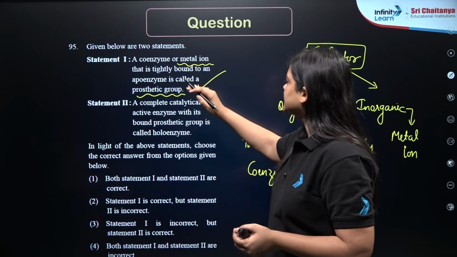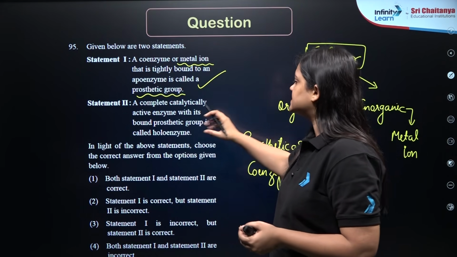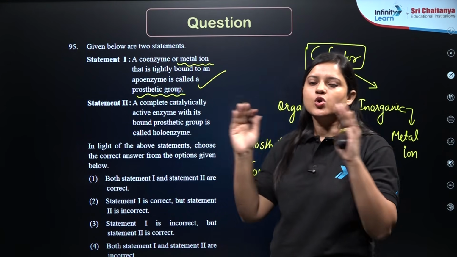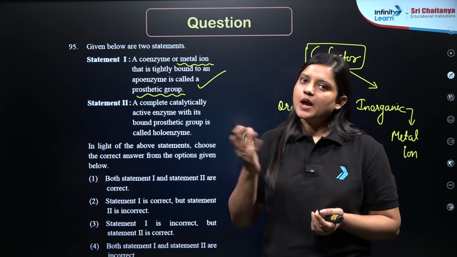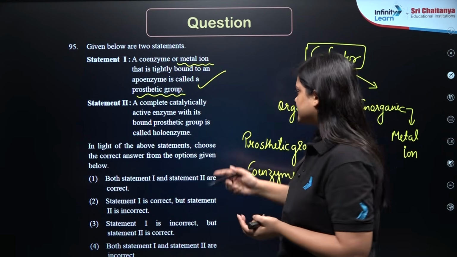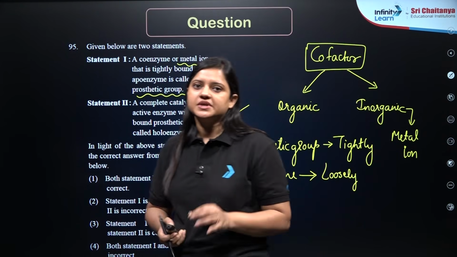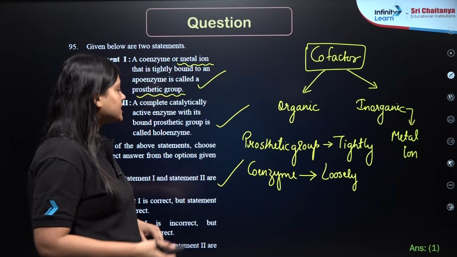Now, a complete catalytically active enzyme, when bound to a prosthetic group, is called holoenzyme. Holoenzyme will definitely include apoenzyme and the cofactor. So this is also true. Both the statements are true. Correct answer will be 1. Let's move on to the next question.